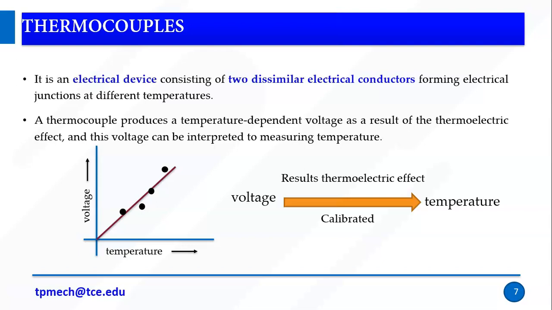So the voltage is calibrated at the temperature. It is an electrical device consisting of two dissimilar electrical conductors, like brass and copper, forming an electrical junction at different temperatures. Different temperatures means one is a hot body and another one is a cold body.